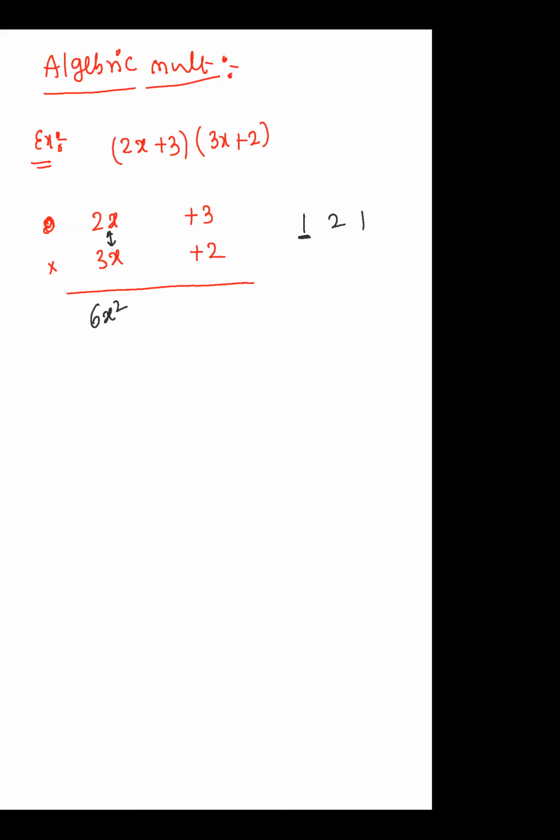The next thing we have to take is the two digit combination. So we have to multiply these two things cross-wise. Are you getting my point? So that is 4 and 9, that is 13x. And the final step is only one number combination, that will be 6. So it is clear to everyone? Yes.